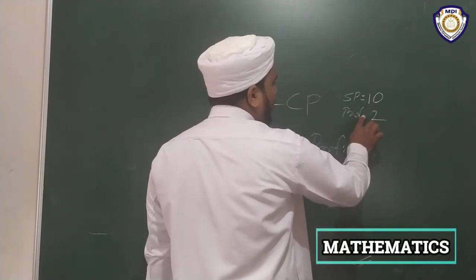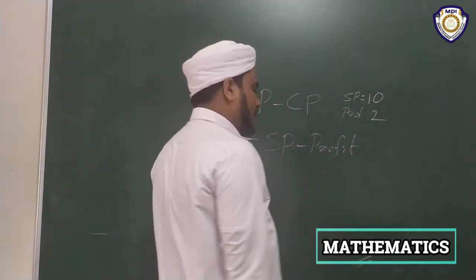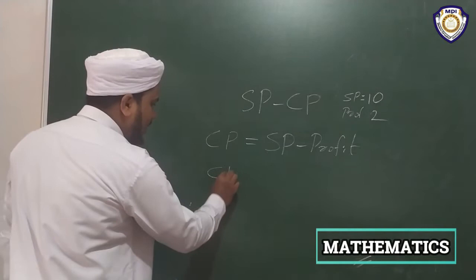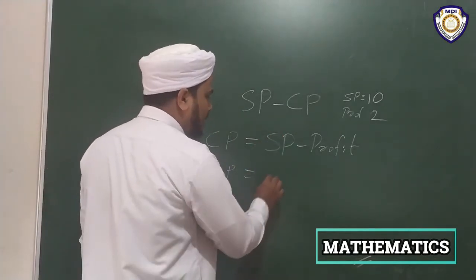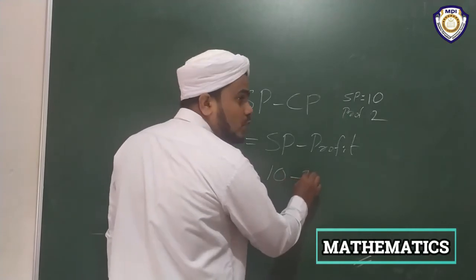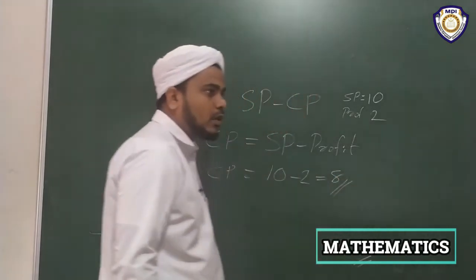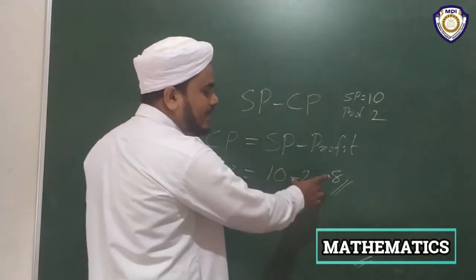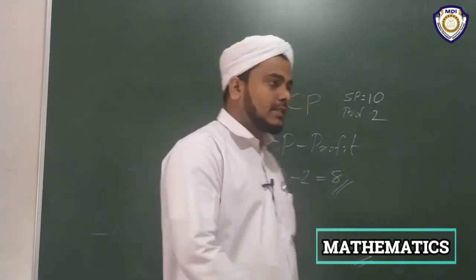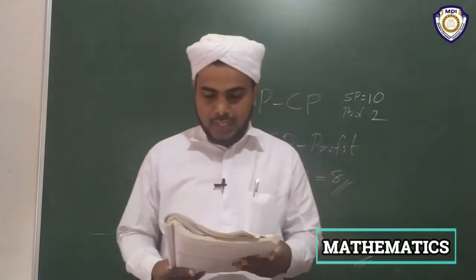SP 10 rupees and profit 2 rupees. Then CP means SP minus profit. SP here 10 minus 2 is equal to 8. Then the cost price here is 8.